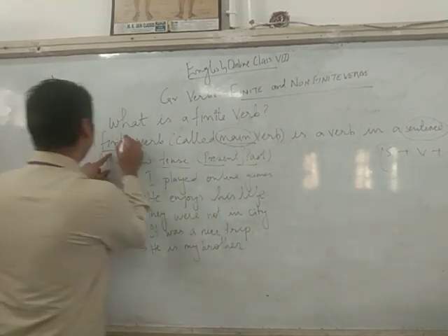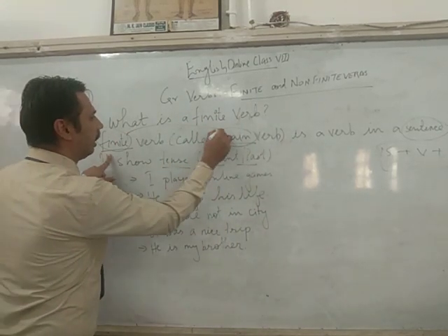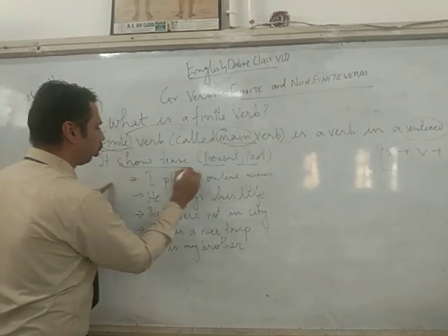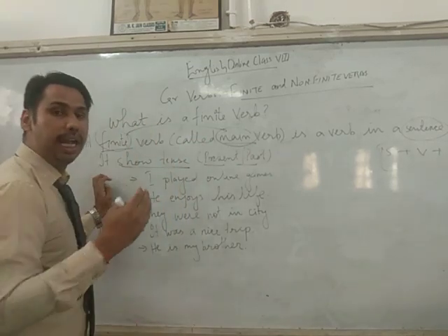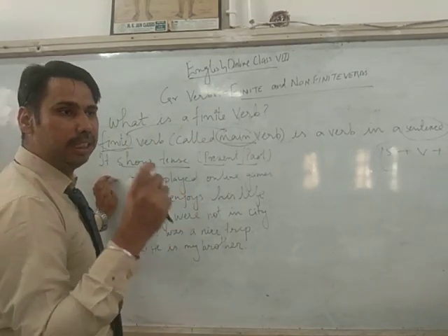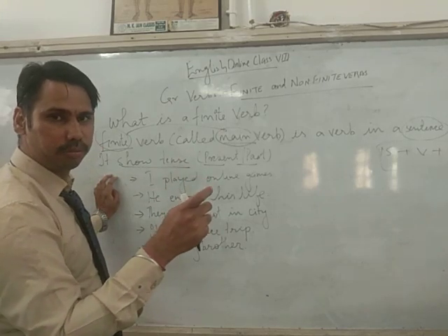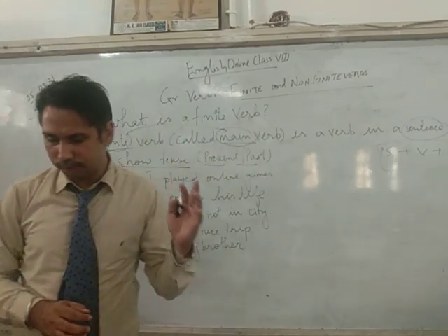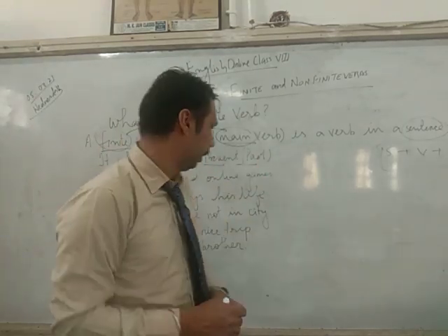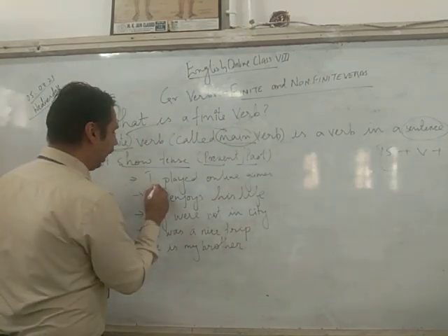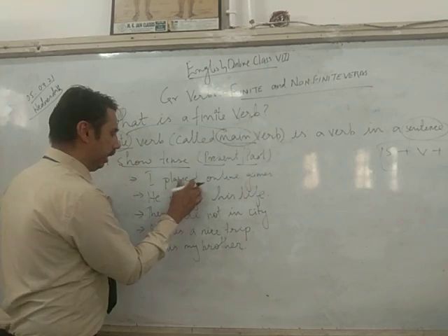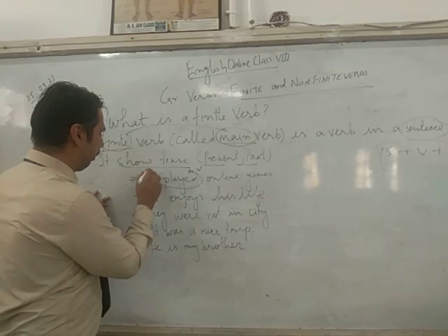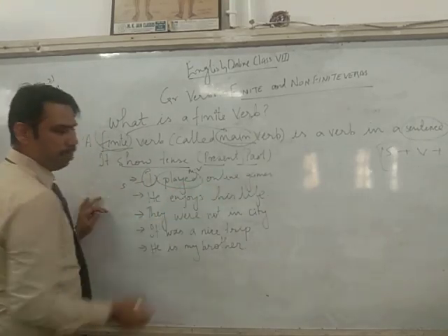Correct? So when I'm talking about the finite verb, it is also called the main verb in a sentence, and it shows the tense. It shows the person as limited. In a finite verb, the person is limited. Right? An agreement. Right? So a finite verb changes its form to agree with the person or subject and to show the tense. Here, let's see an example. I played online games. Here it is showing the limited. So played is my main verb in the sentence. Right? So this is my subject, verb, object.